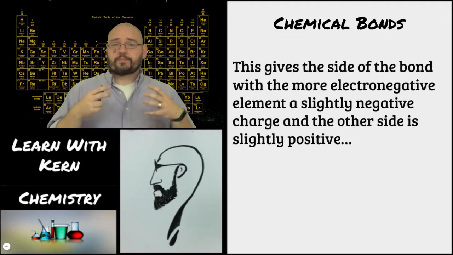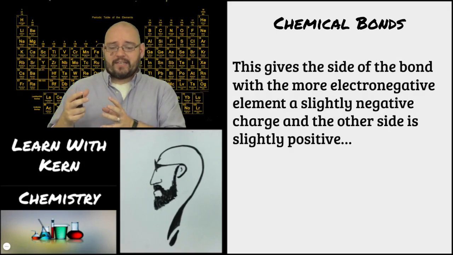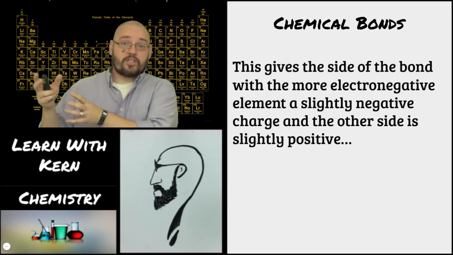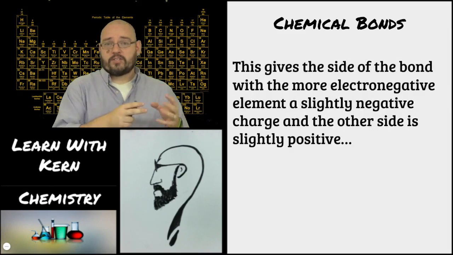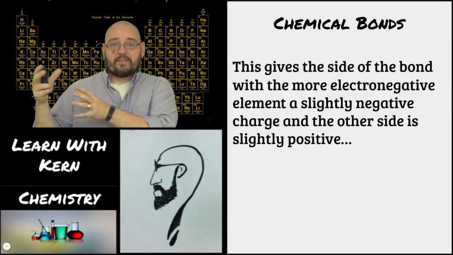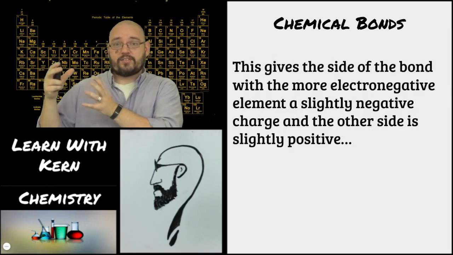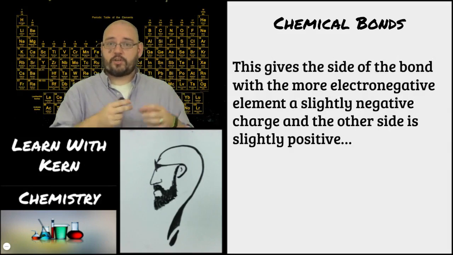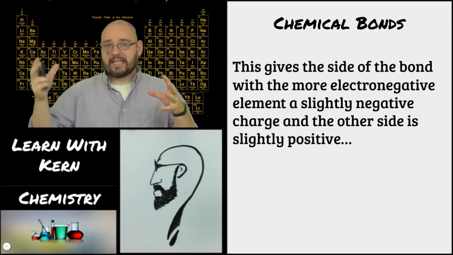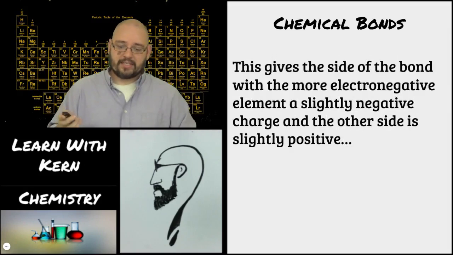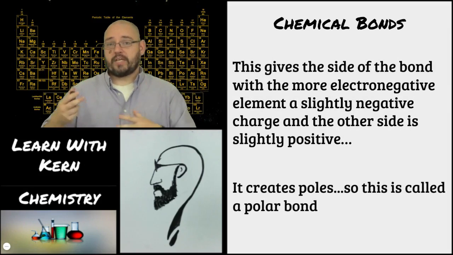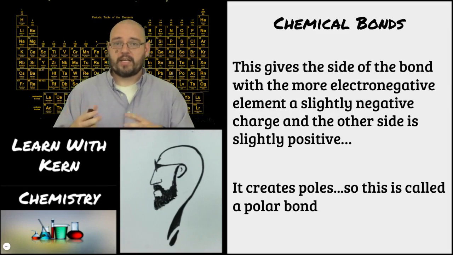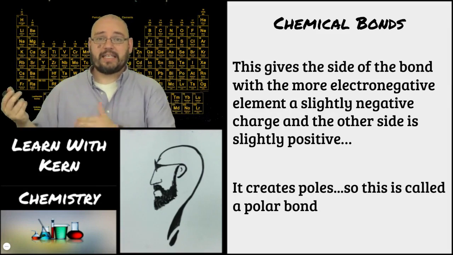That's going to create a bond where one end is slightly more negative than the other end, because the electrons are over here with the oxygen a little bit more than they're over here with the carbon. So when the electrons are over here, this side of the compound is negatively charged, and when they're not over here, this side is positively charged. So you have a part of your molecule that's slightly negative and part that's slightly positive, which creates poles, a positive pole and a negative pole. And so we call that a polar bond. It's a bond where the sharing is not done equally.